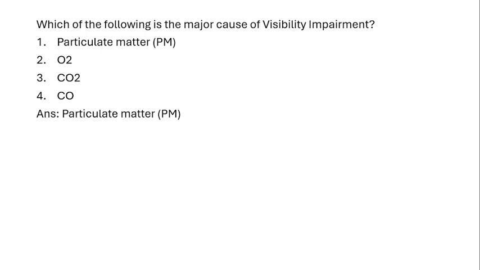The right answer is particulate matter. We know PM 2.5, PM 10 are there. This particulate matter is classified into different categories based on the size of that particulate matter. Whenever these particulate matter are getting reacted in the atmosphere, it forms a smog. And because of the smog, what happens? Visibility impairment is happening.